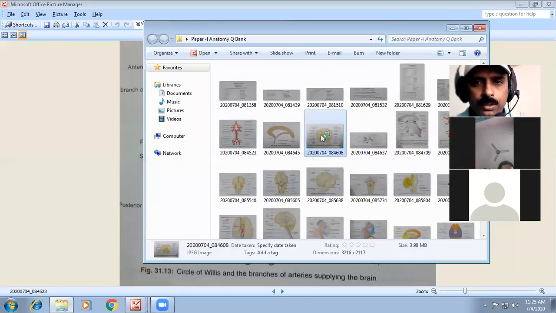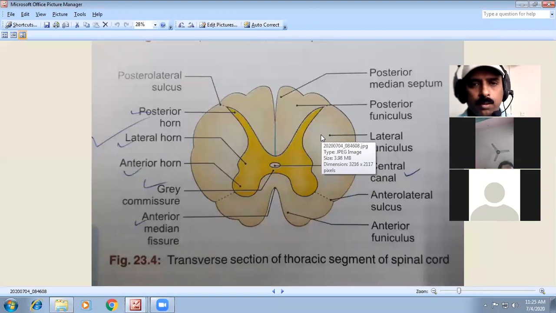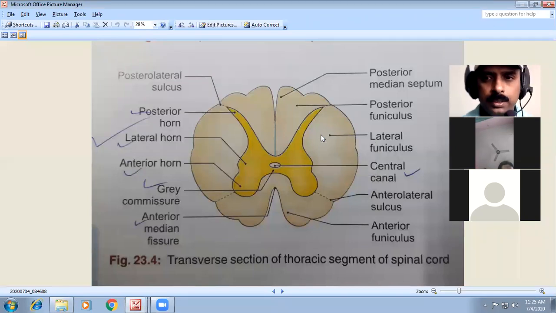Then comes the next question, about the spinal cord. Many times this question is asked, so you have to remember it. In this, you have to discuss the length of the spinal cord, how it begins, where it is situated, and its parts. When you take the transverse section of the spinal cord, you have been studying this since 10th, 11th, and 12th standard, and you are going to get it now also.